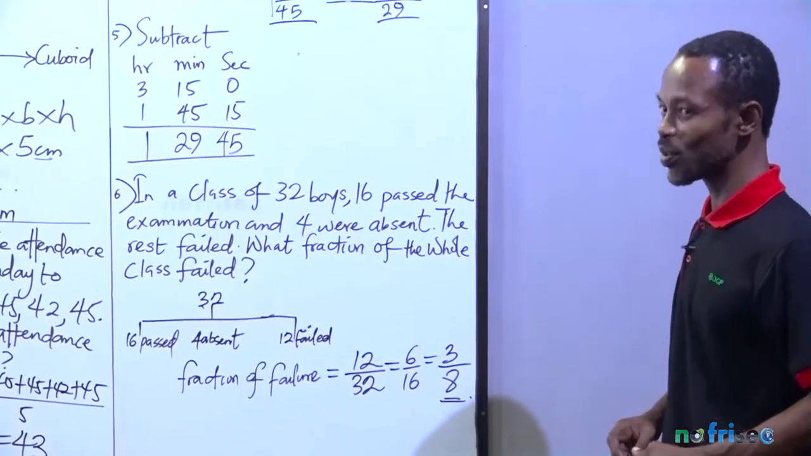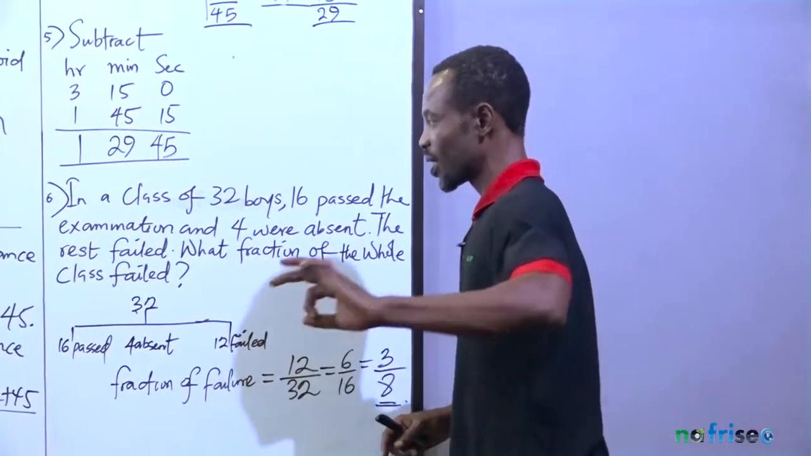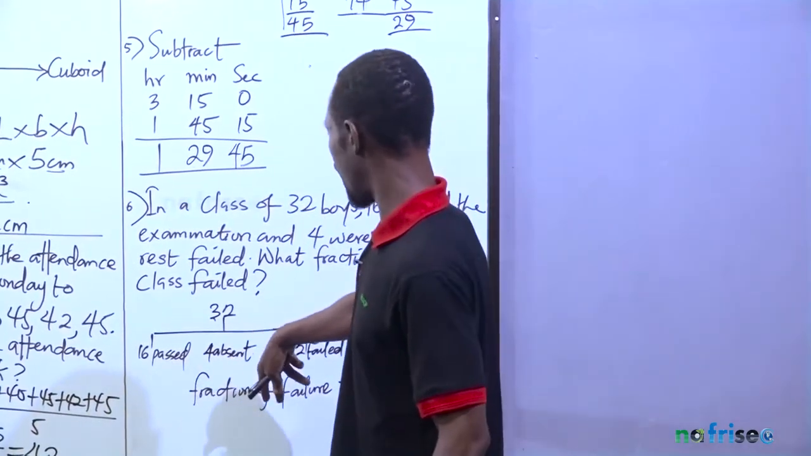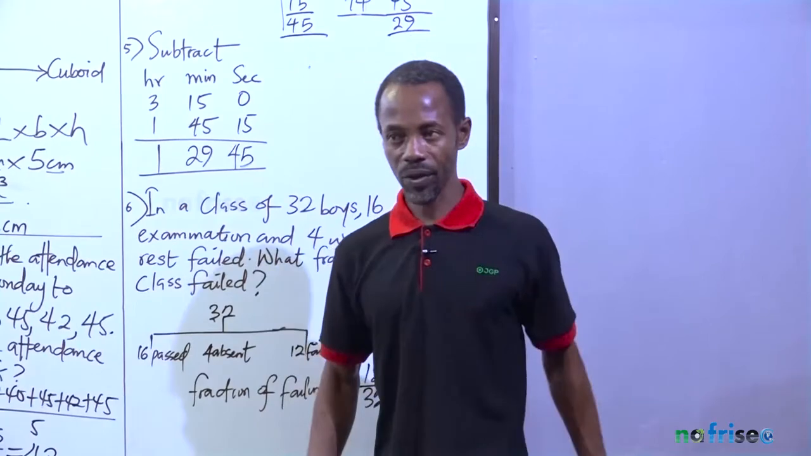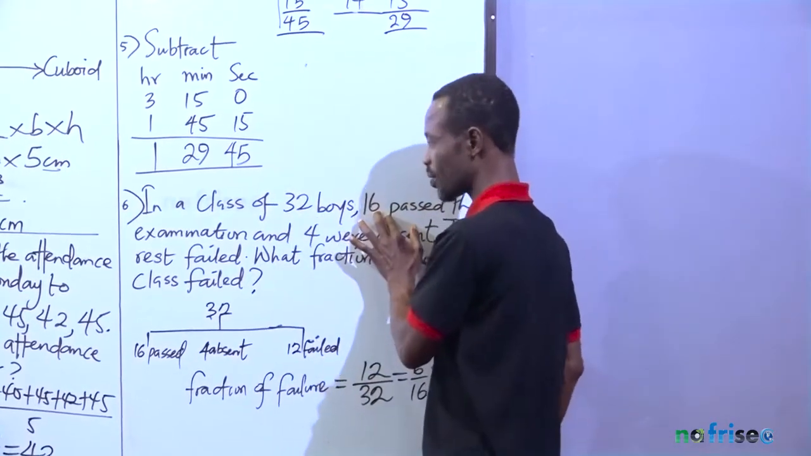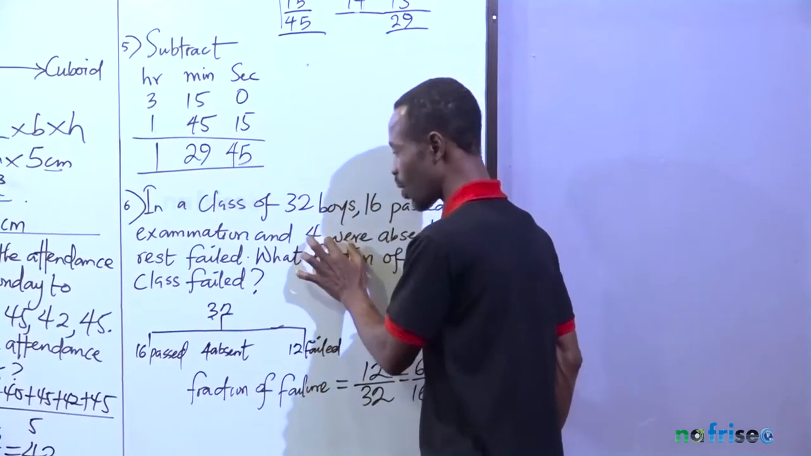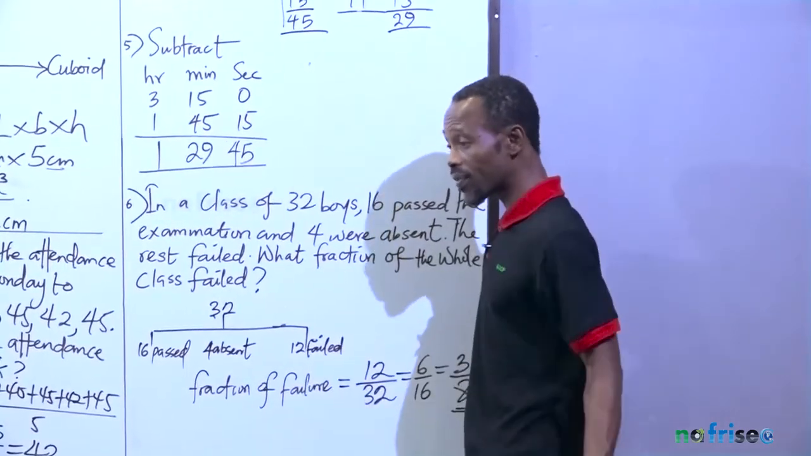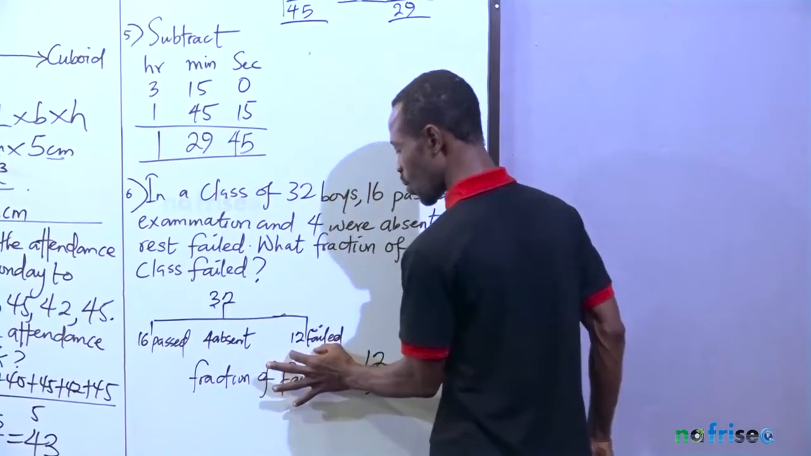They want to see whether you'll be able to work it out of 32. Since they told you that 16 passed, 4 were absent, and the rest of them failed, you have to know that if there are 32 in all, if 16 passed the exam and 4 were absent, then those that failed will be 12. So if they ask what is the fraction of those that failed, it has to be this over the total.